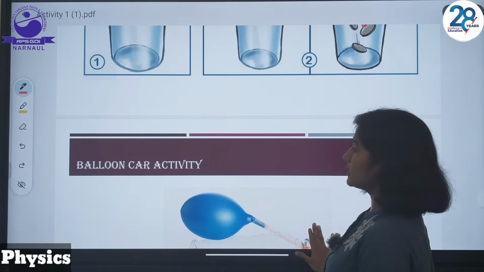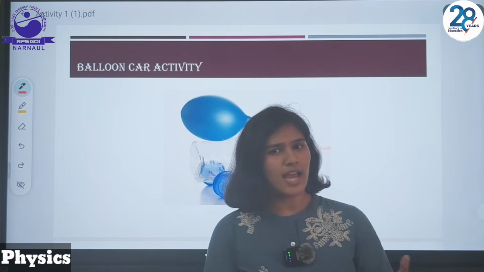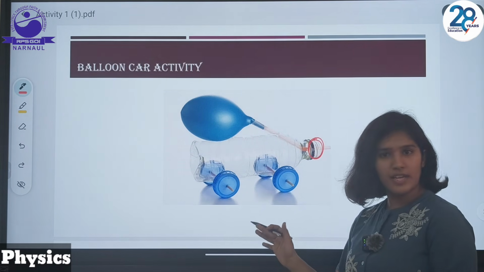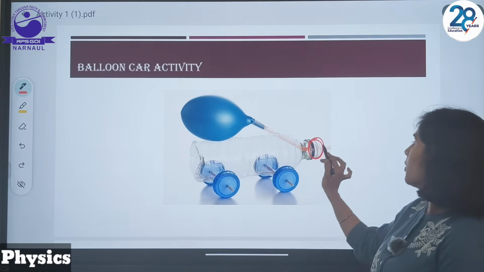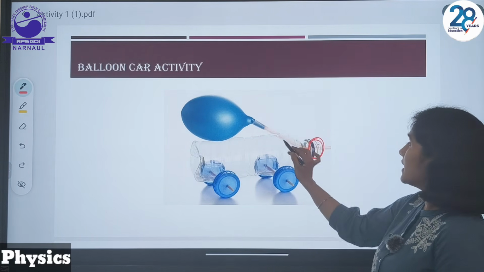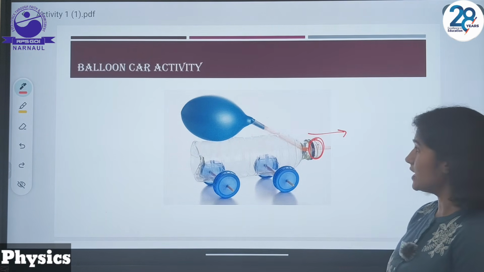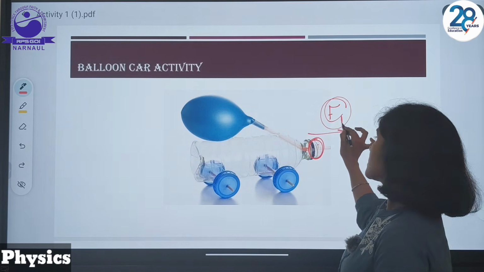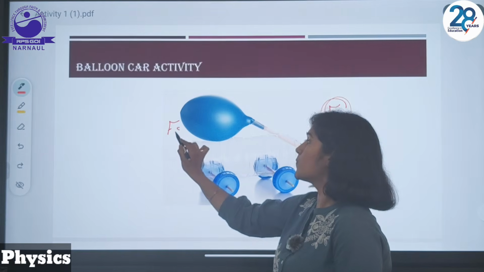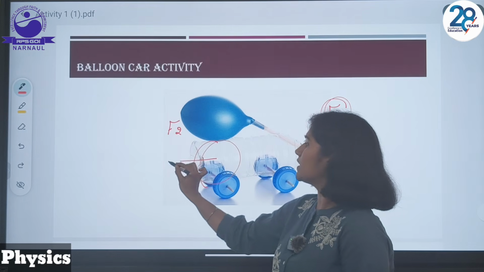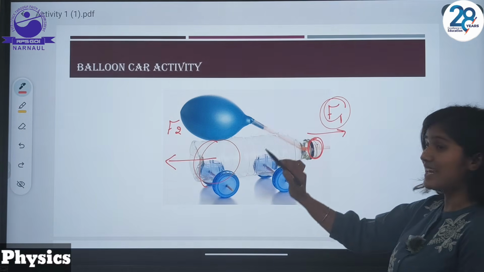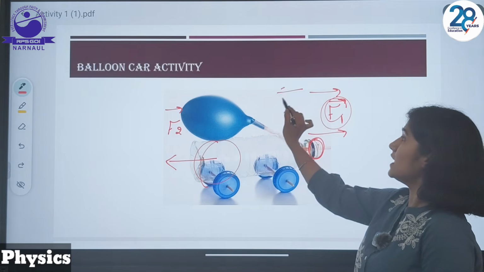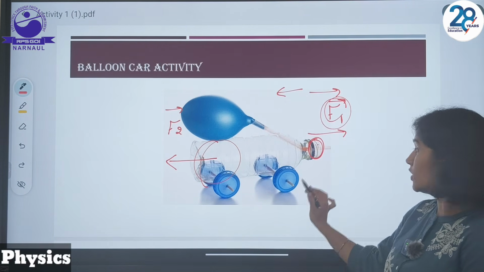The next activity which we performed is the balloon car activity, in which, as you have observed, we inflated a balloon and initially I held its mouth with my hand so that the air is not expelled out. The moment I release my hand from this end, the air is released in the forward direction. This air is making an action force. As a result of this action force, an opposite reaction force was observed on this car. The car was moving in the backward direction and the force magnitude is the same. This F1 is equal to F2, but the application is in the opposite direction. So due to Newton's third law, this car was moving.